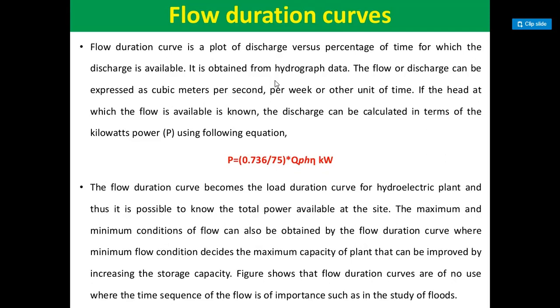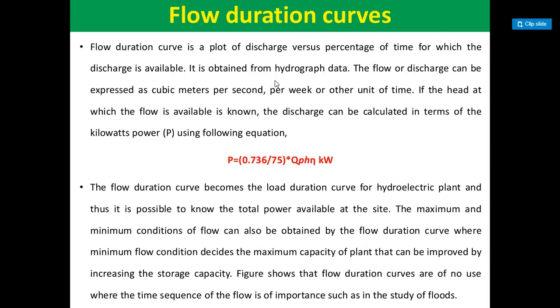For each flow value, the percent of time is computed as m/n × 100, where m is the rank assigned to the flow. The flow duration curve is obtained by plotting percent of time as the abscissa and the flow value as the ordinate.